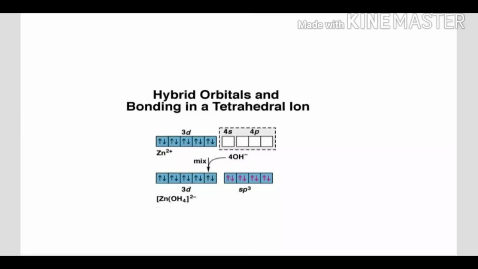That's why the 4 hydroxyl ligands will donate a pair of electrons each to 1 4s orbital and 3 4p orbitals. So sp3 hybridization is taking place here, and because of the sp3 hybridization, the structure of the complex is tetrahedral. Now this zinc tetrahedral complex is formed by sp3 hybridization.